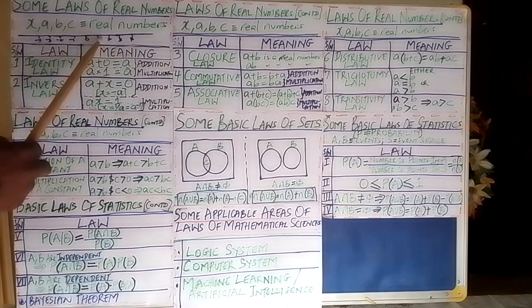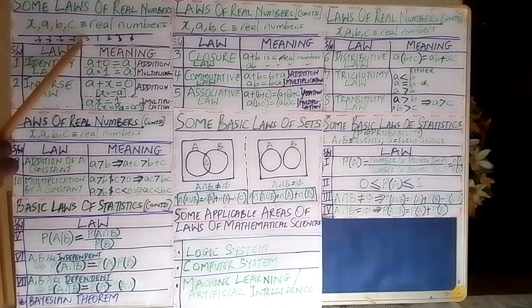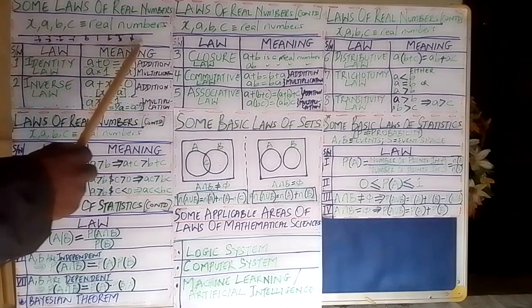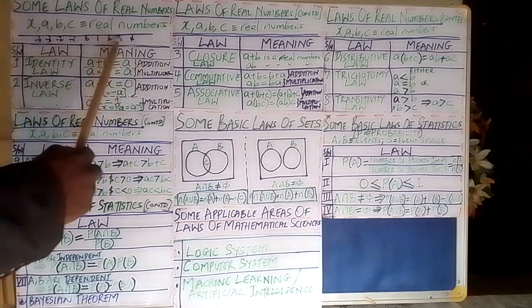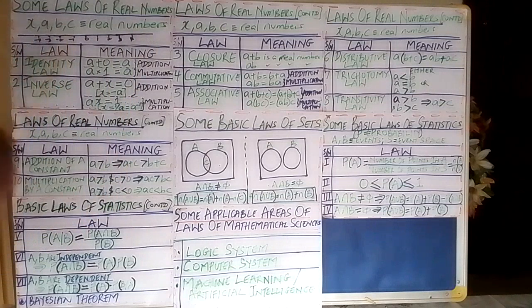B will be 1 times minus 2, which is minus 2. So you can see in this case, minus 2 is actually greater than minus 4. Because when you are on the left-hand side of the number line, the values increase as you move toward 0, and when you are on the right-hand side, the values increase as you move away from 0.